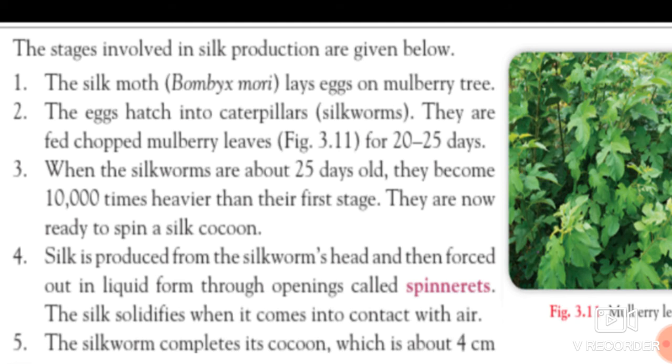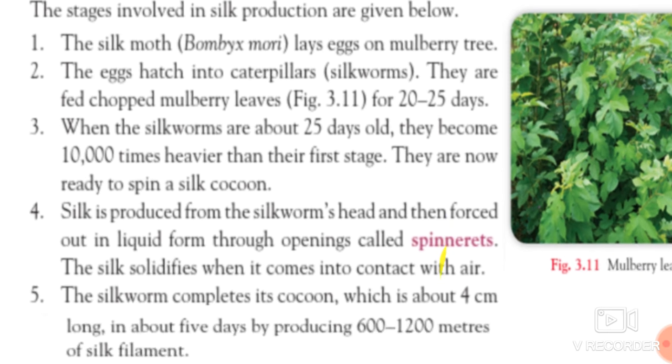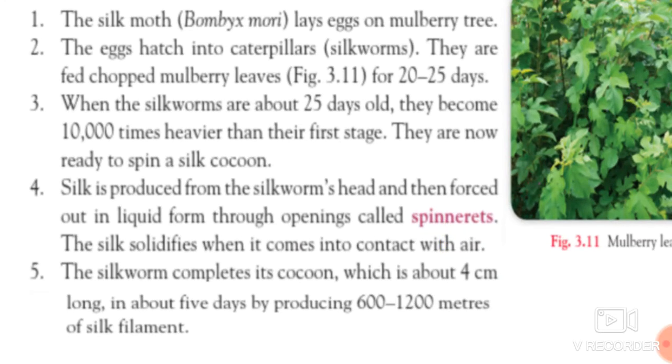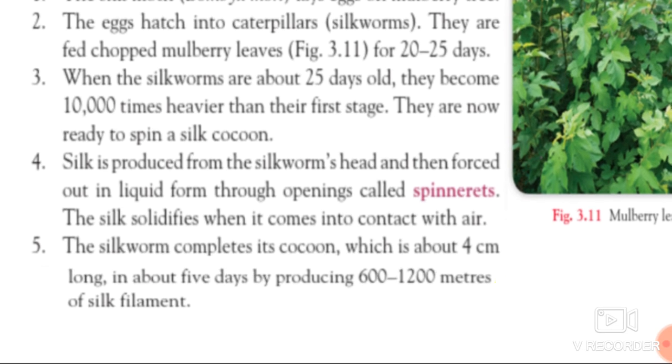Now when the silkworms are about 25 days old, whenever the silkworm becomes a little bit big, they become 10,000 times heavier than the first stage. So they are now ready to spin a silk cocoon. The silk is produced from the silkworm's head and then forced out in liquid form through the openings called spinnerets. The spinnerets are the openings through which these filaments come out, through the head of the silkworm.